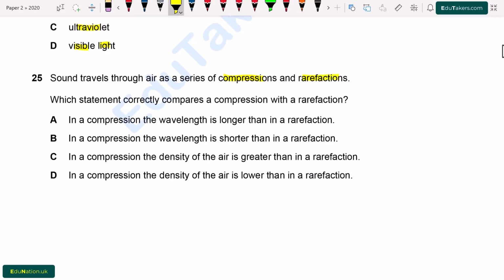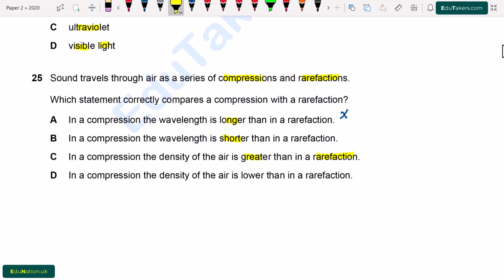Question number 25. Sound travels through the air as a series of compressions and rarefactions. Which statement correctly compares a compression with a rarefaction? So here we have to compare the compression and rarefaction. MCQs A. In a compression, the wavelength is longer than the rarefaction. So it is incorrect because the wavelength is constant. Option B. In a compression, the wavelength is shorter than the rarefaction. It is also incorrect.